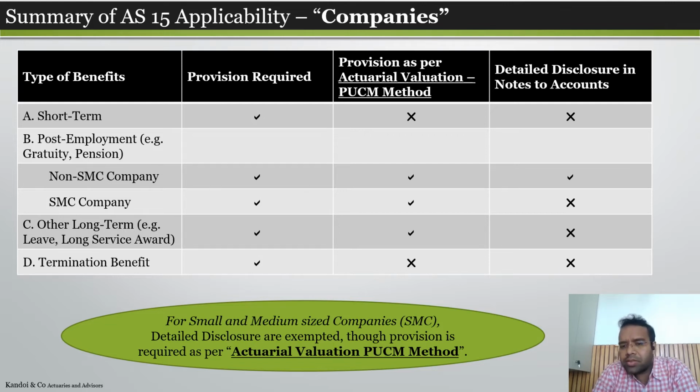So there is usually a misconception and different practices being followed in the industry on whether the disclosures are required by all companies, whether disclosures are required under other long-term benefits or not, and to which kind of entities actuarial valuation is required. So this table gives a brief summary of where actuarial valuation is required and where the disclosures are required.